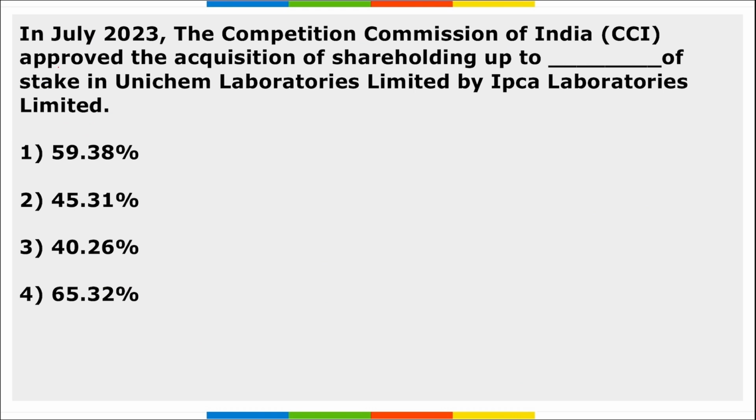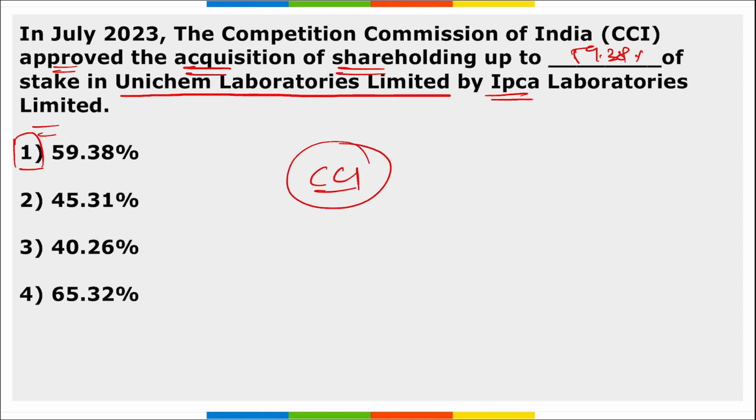Next, CCI, Competition Commission of India, has approved the acquisition of shareholding of up to 59.38% of stake in Unichem Laboratories Limited by IPCA Laboratories Limited. So option A is correct here, right? It was CCI that approved the shareholding of up to 59.38% of stake in Unichem Laboratories Limited by IPCA Laboratories.